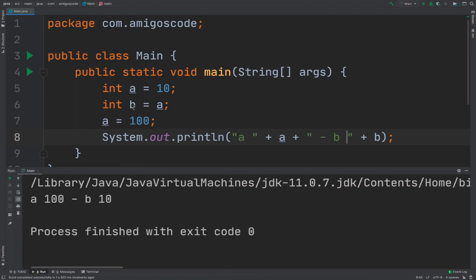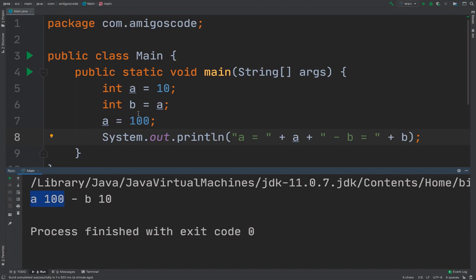So right here, you see that a was initially 10, and then we said that b equals a, and then we changed the value of a to 100. I'm missing some equals there. So here you can see that the final value of a equals 100, and b is 10.